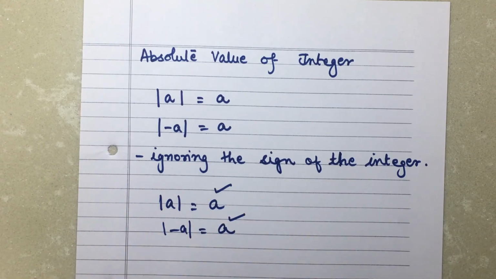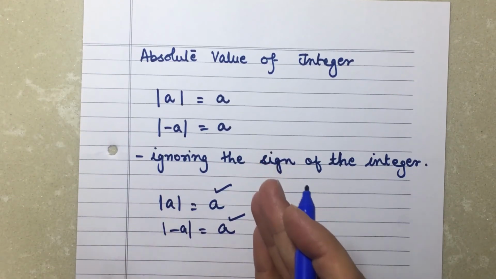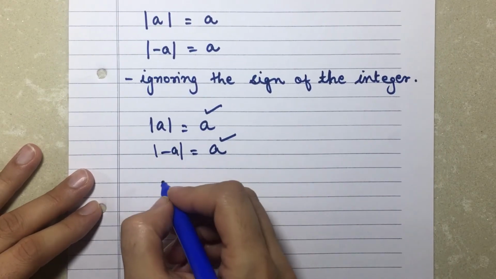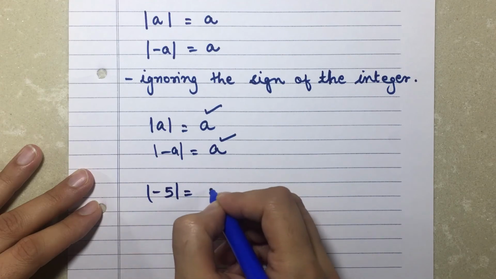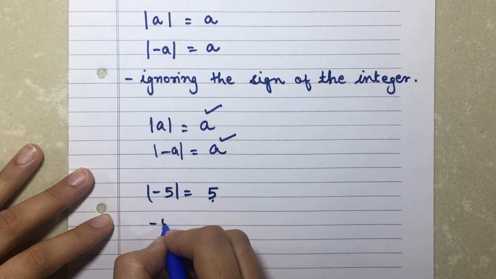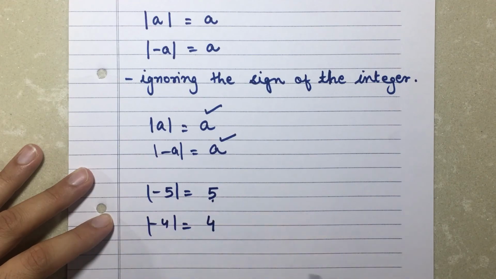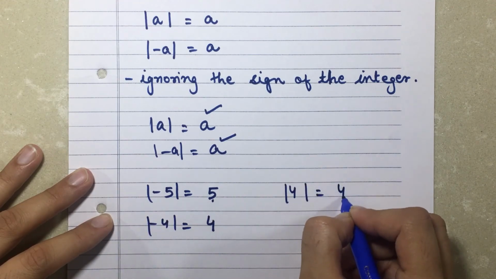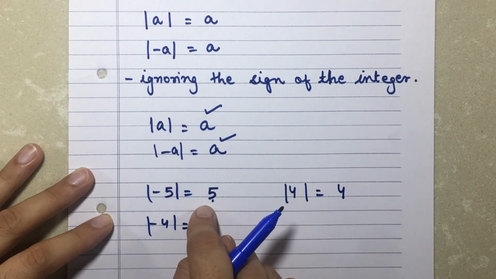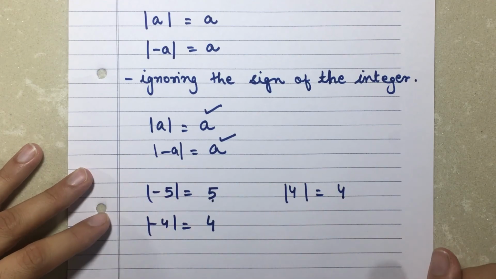So the absolute value is always going to be greater, but it's never going to be less than your number. Let's clear it with a small example. If I'm talking about -5, I'm going to get a 5. My 5 is always bigger than -5. If I talk about -4, I'll get a 4. If I talk about 4, the answer is going to be 4. So the absolute value can either be equal or can be greater, but never be less.